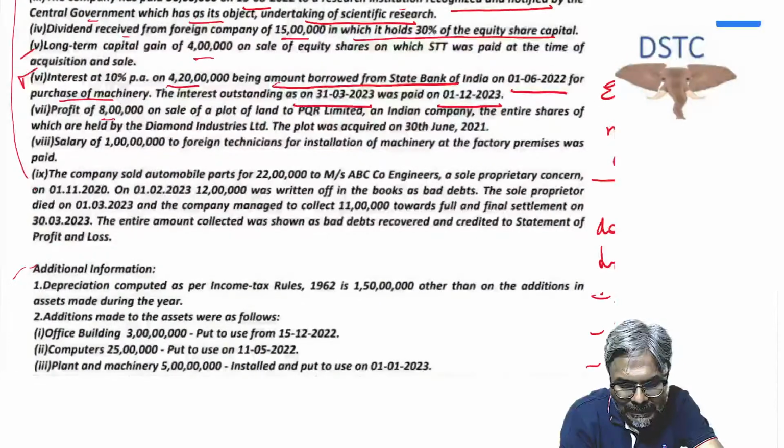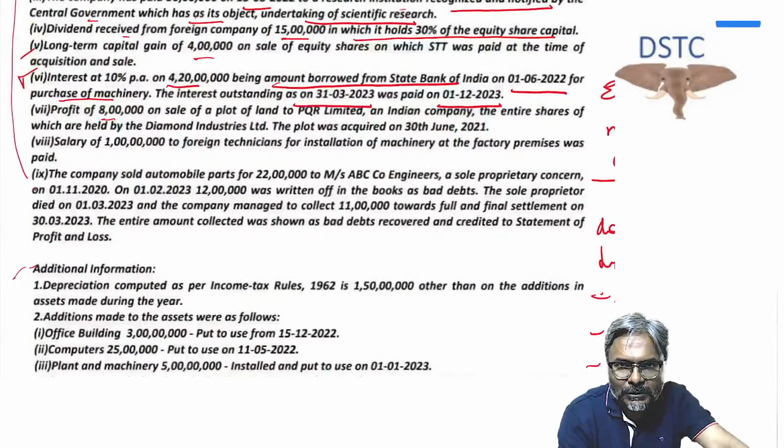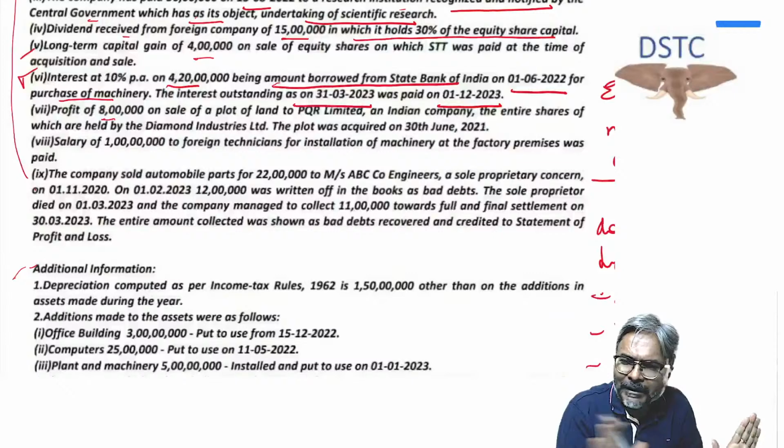Profit of 8 lakhs on sale of plot. So students, for the total income question, only these two have to be referred. The rest you don't have to involve yourself in.